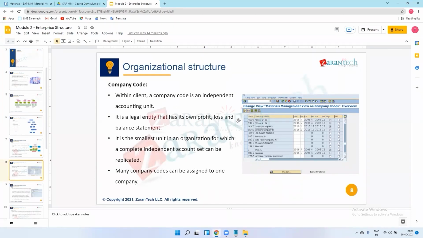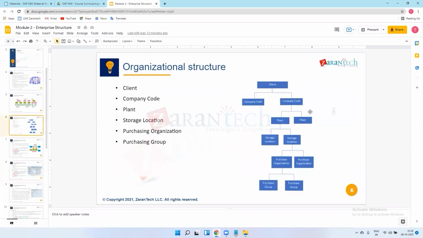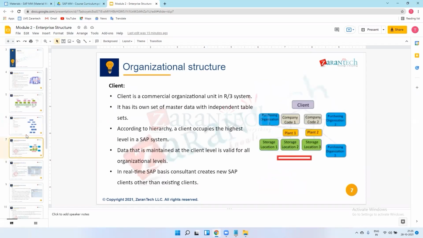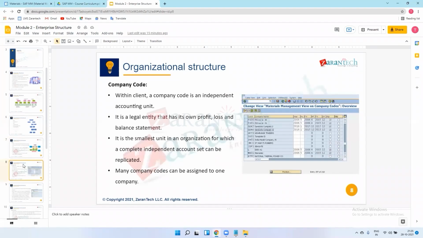Profit and loss statement, balance statement, I'll explain in short at the time of MM and FI integration. So for now, just remember that if there is a loss or a profit, company code 1 and 2 have their separate, independent sheets.